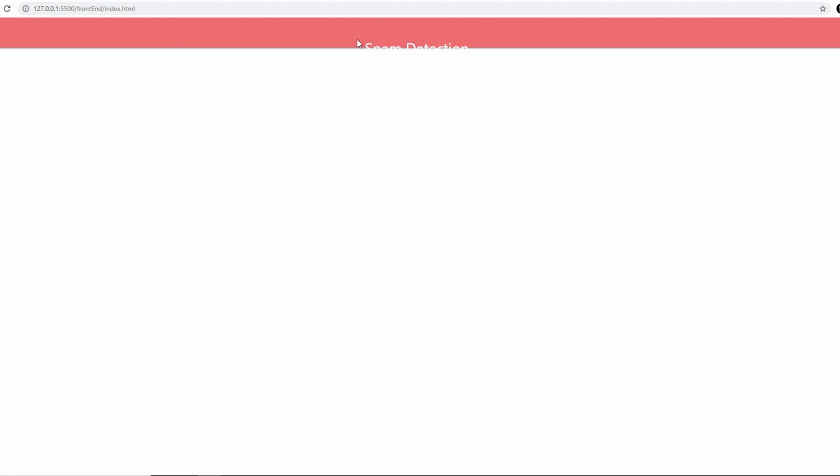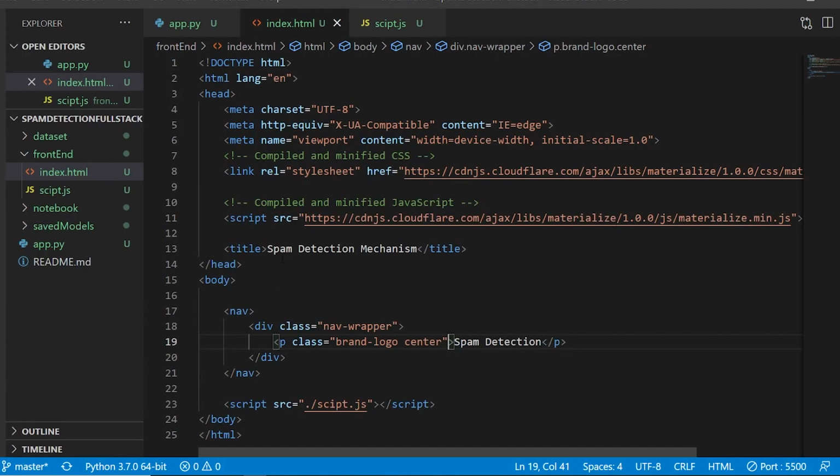Okay, so we are getting it in the center, but it is not in the navbar. So we will have to mention the class that we have. Here I'm going to say black, followed by lighten, which is just the text color that I'm using, followed by blue-gray text. So this is a shade. You can find all of those shades with lighten as well.